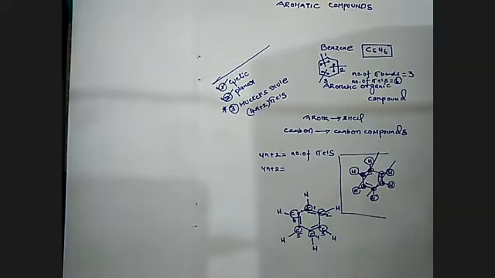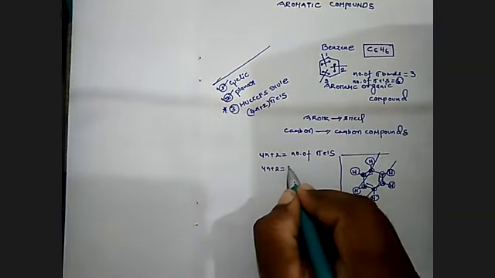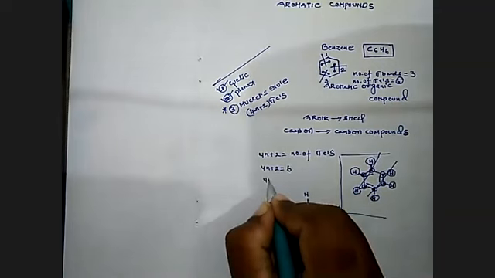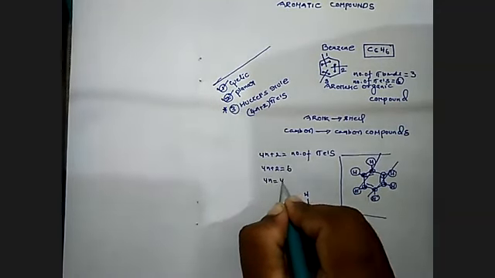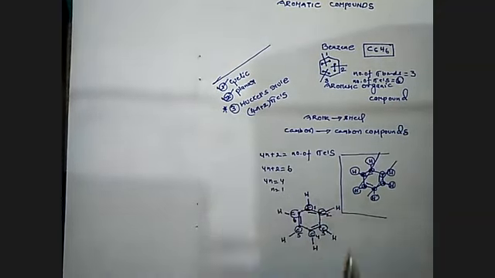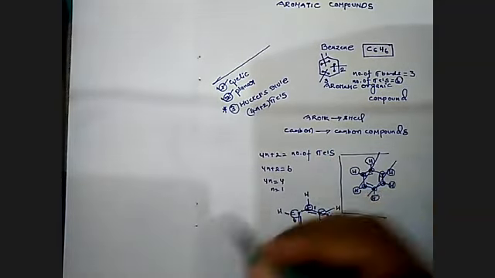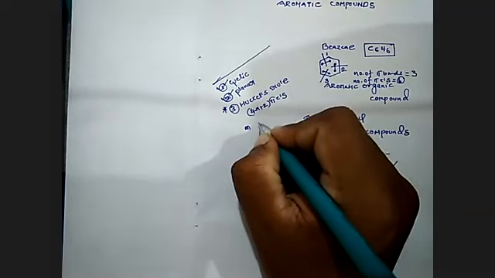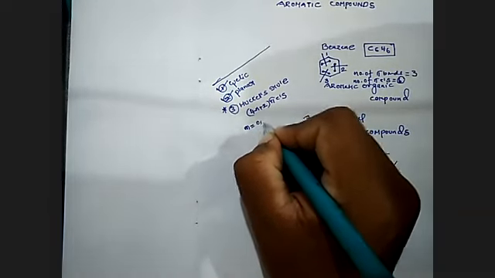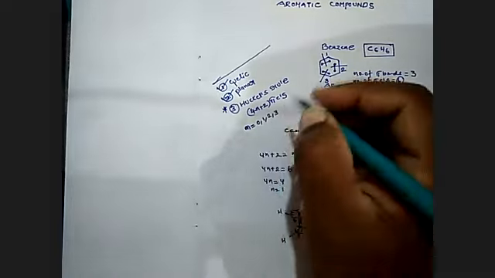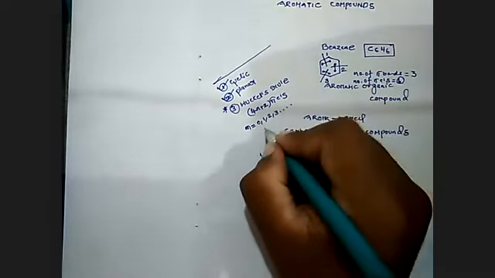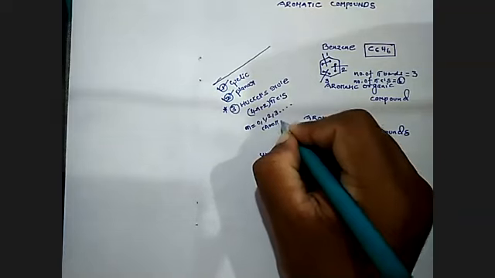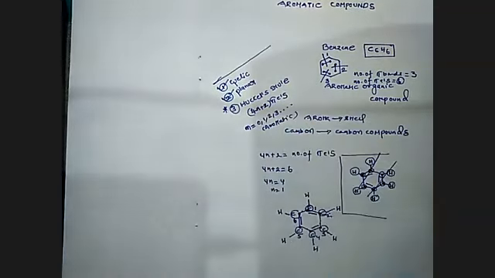Benzene contains 6 pi electrons. I'm repeating: how many pi electrons? 6. So 4n plus 2 is equal to 6, 4n is equal to 4, and n is equal to 1. According to the Huckel rule, when calculating the number of electrons, 4n plus 2 equals the pi electrons, and n should be 0, 1, 2, 3 like this. Then it is known to be aromatic. Otherwise, it is known to be aliphatic.